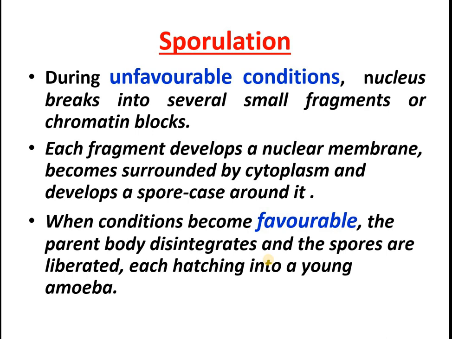Now the cytoplasm will not break, only the nucleus will break, and the nuclear membrane and cytoplasm cover the divided nucleus. When the condition becomes favorable, the parent body disintegrates and spores are liberated, and these spores later hatch out into young amoeba.